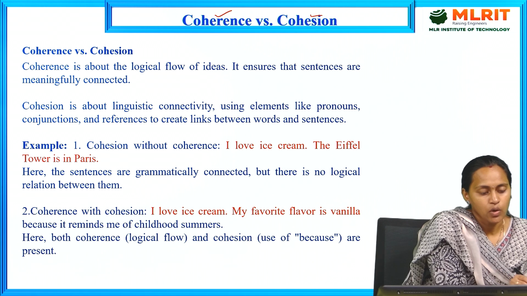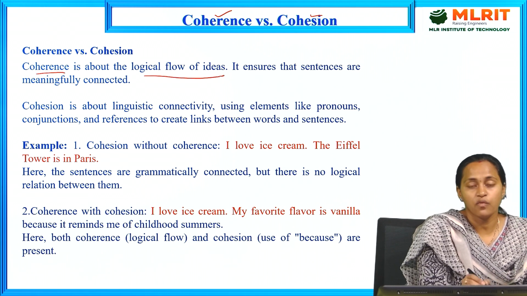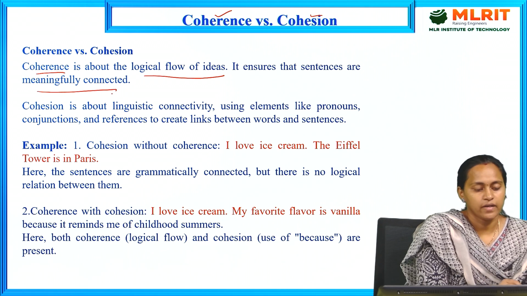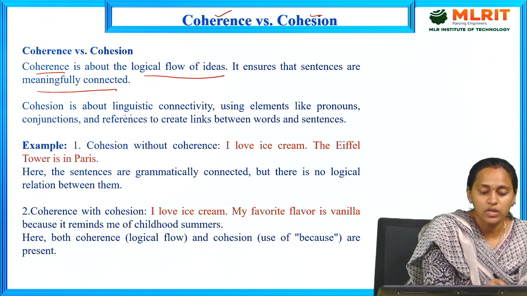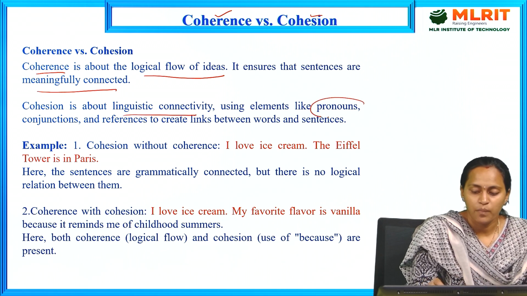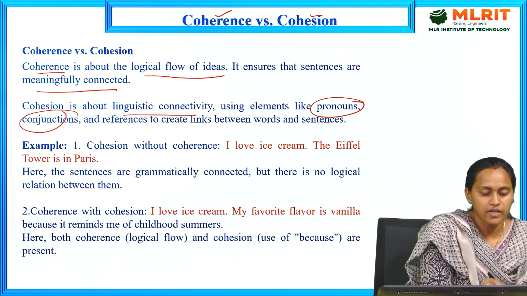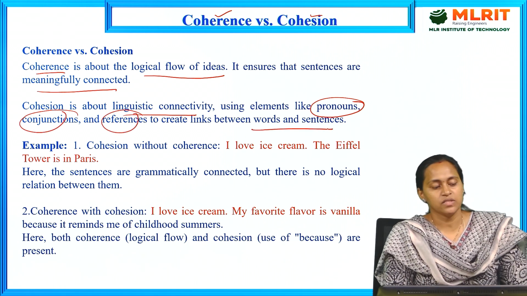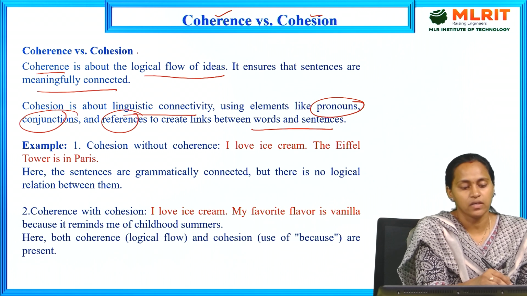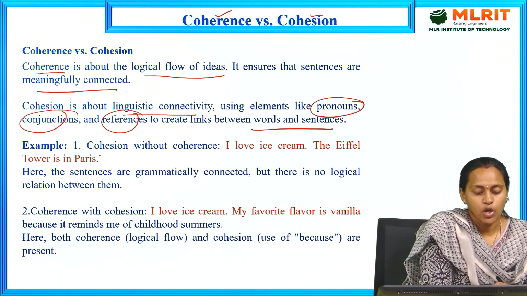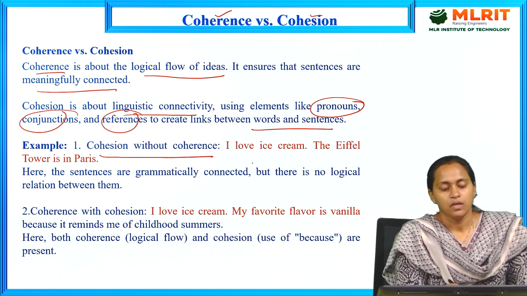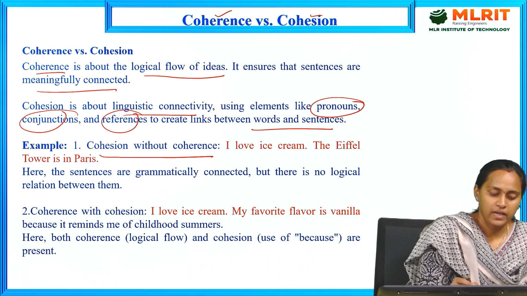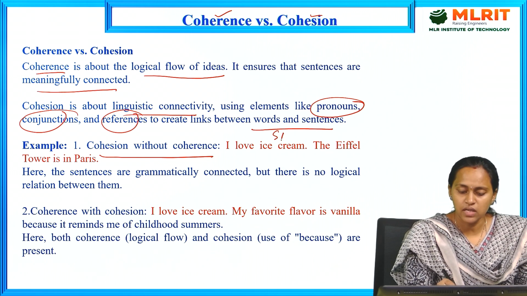Coherence is all about the logical flow of ideas. It ensures that sentences are meaningfully connected. Cohesion is all about connectivity, using elements like pronouns, conjunctions and references to create a link between words and sentences. Coming to an example, a passage without coherence: sentence 1 is, I love ice cream.